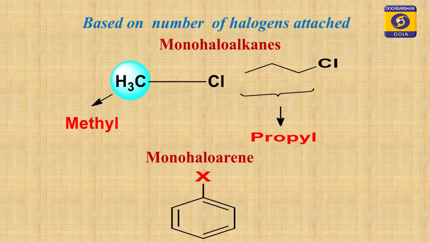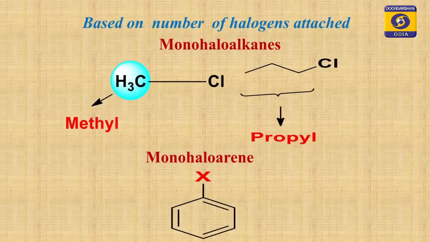Look at that structure, there are 3 carbon atoms with only one halogen. So, if one halogen atom is present, it is called monohaloalkane. Again you see monohaloarene. Look at the structure, a benzene ring attached to one halogen. I told you in the previous class that when you replace one hydrogen from benzene and put one halogen, you get monohaloarene. Similarly, if you have 2 halogens attached to an organic compound, we say dihaloalkane or dihaloarene.